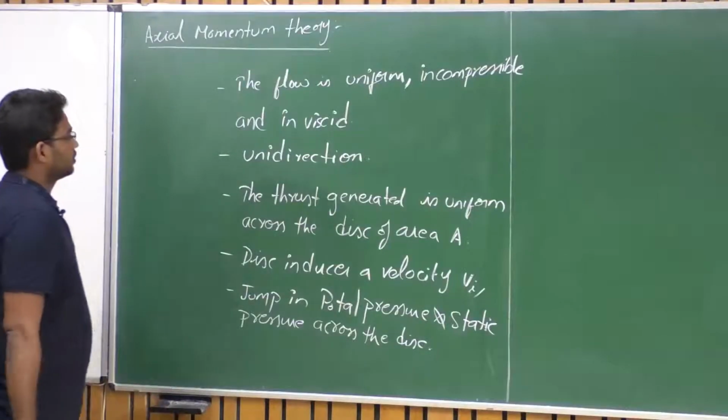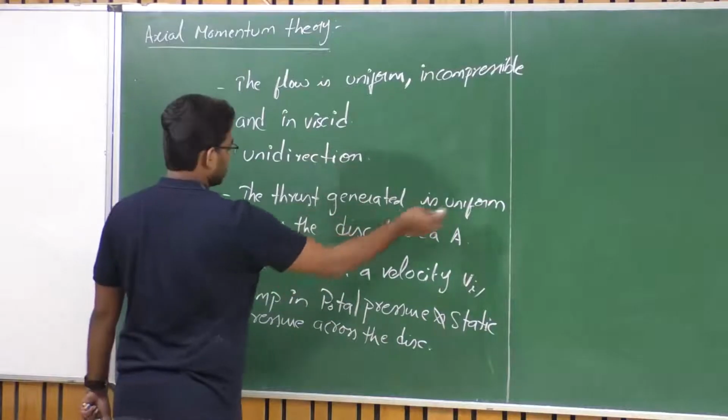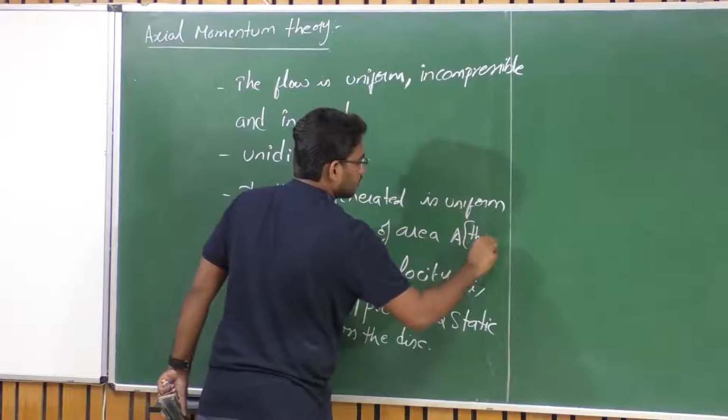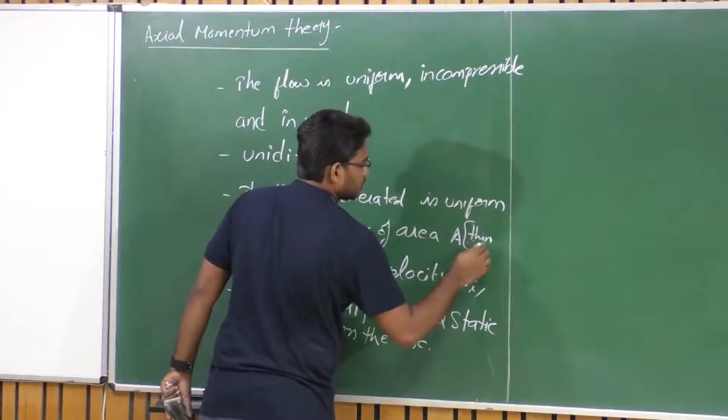So we assume unidirectional flow, and this thrust is generated by a disk of very thin thickness.